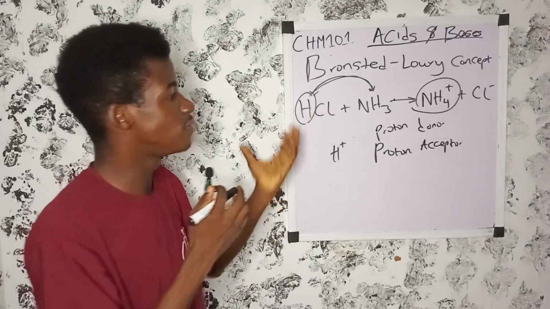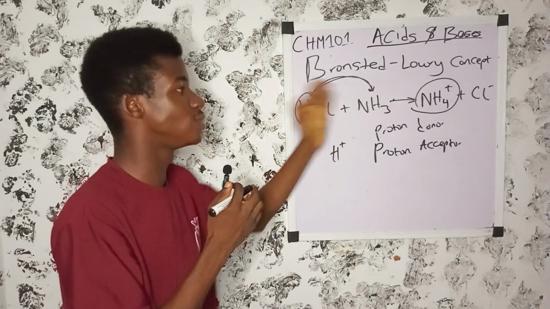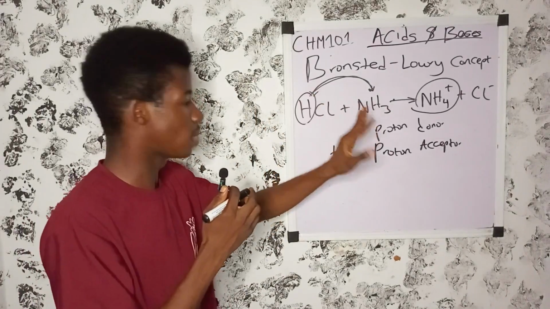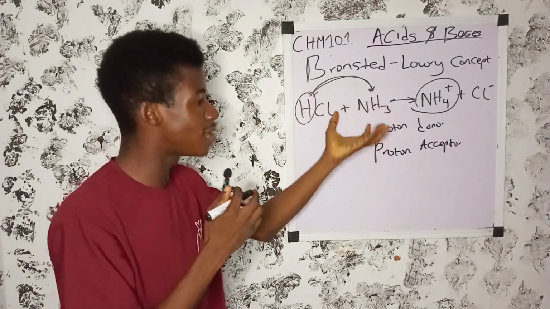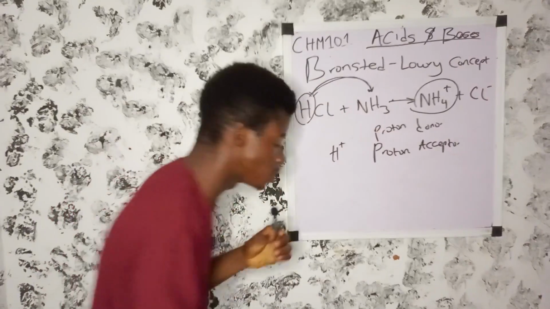If you look at this very well, you find out that hydrochloric acid donates proton to ammonia. Ammonia in return accepts the proton.